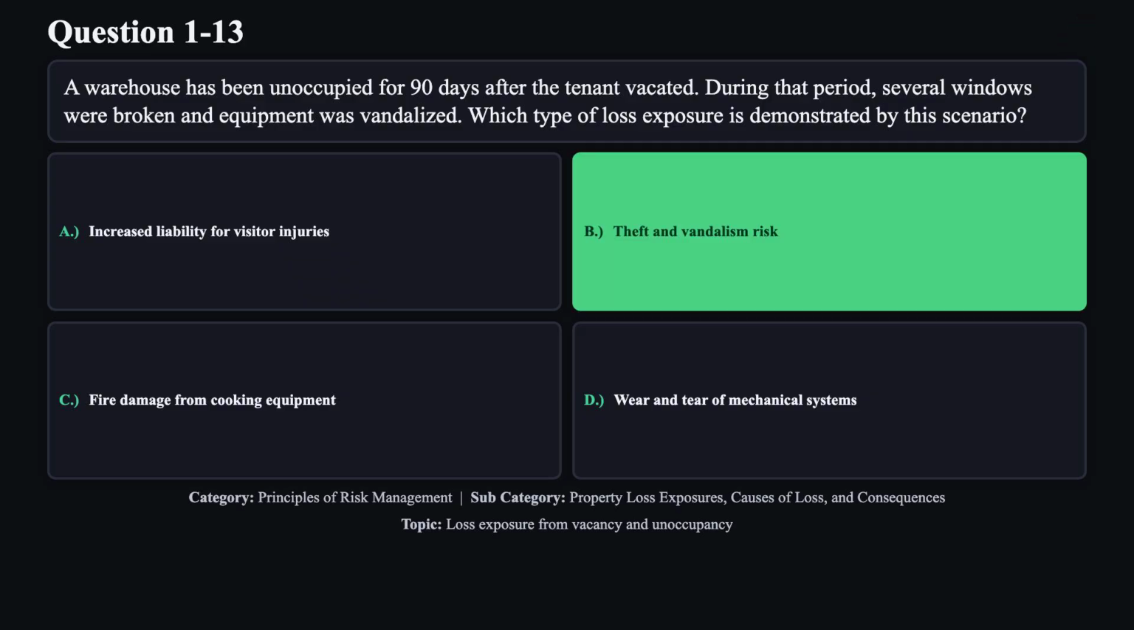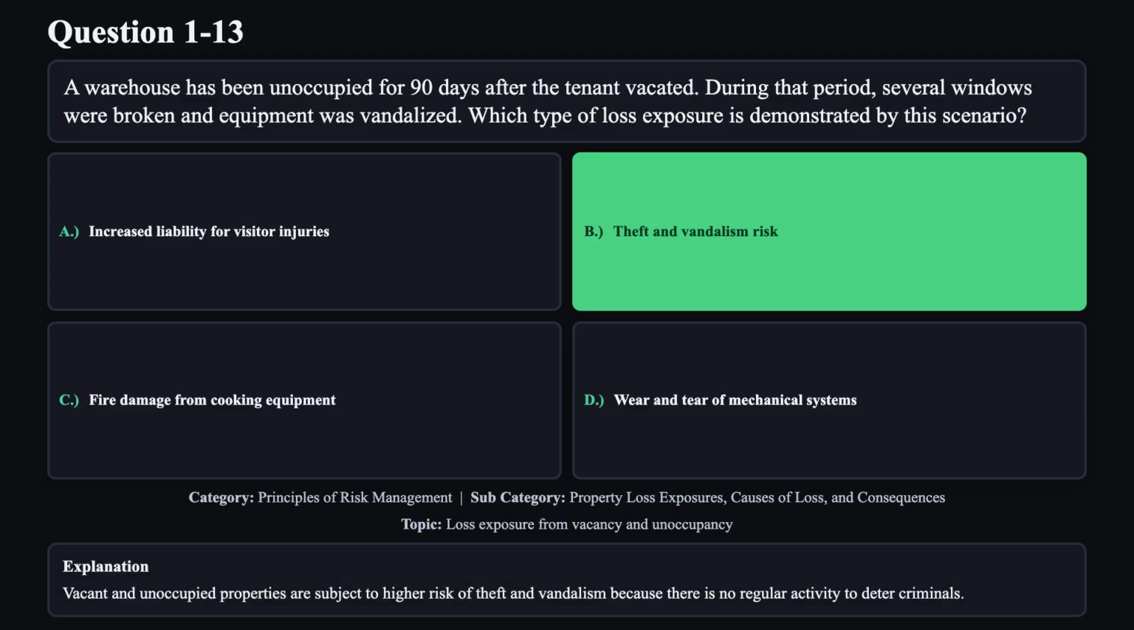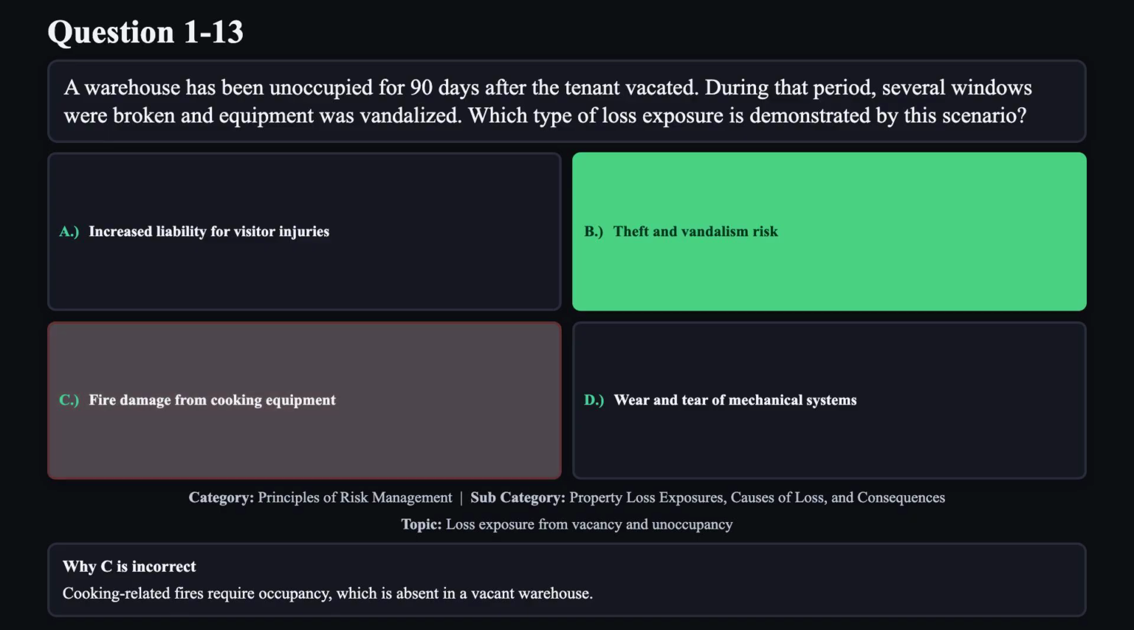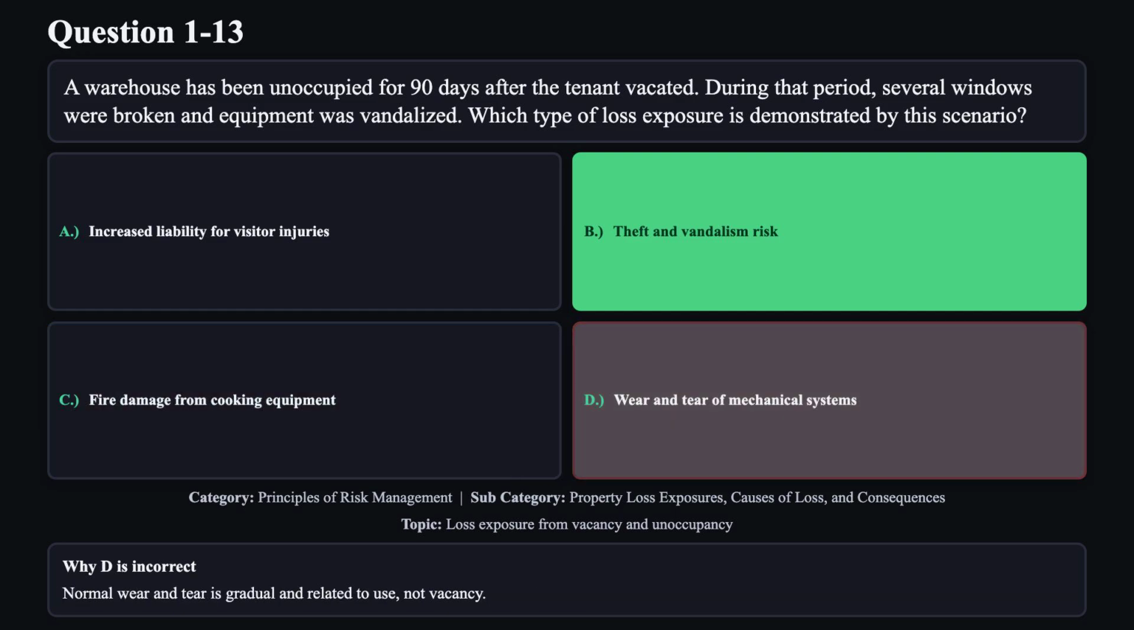The correct answer is B. Vacant and unoccupied properties are subject to higher risk of theft and vandalism because there is no regular activity to deter criminals. Reason A is not correct. An empty building reduces foot traffic and liability to visitors, so this risk decreases. Reason C is not correct. Cooking-related fires require occupancy, which is absent in a vacant warehouse. Reason D is not correct. Normal wear and tear is gradual and related to use, not vacancy.